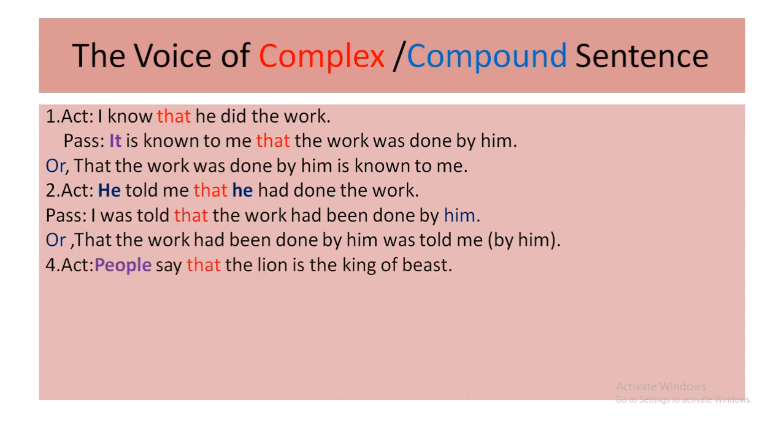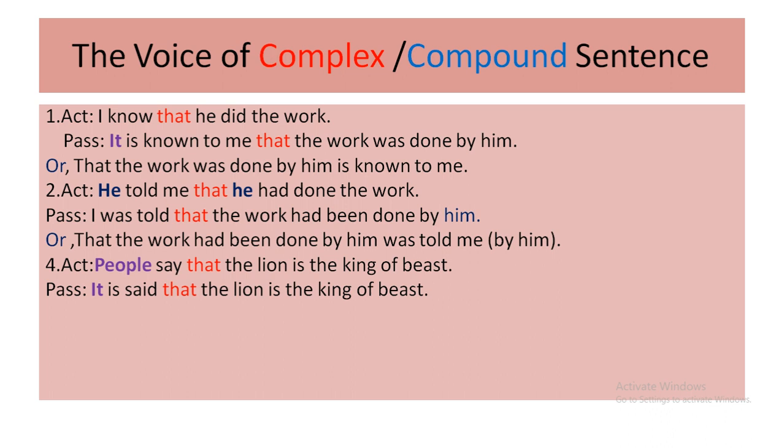Now next one. People say that the lion is the king of beasts. Dear students, here number 3 is missing. So you just write 3 instead of 4. People say that the lion is the king of beasts. So here you don't have an object in the first part, and on the other hand, the lion is the king of beasts. There is no passive of this part, because without a main verb you can't make passive.